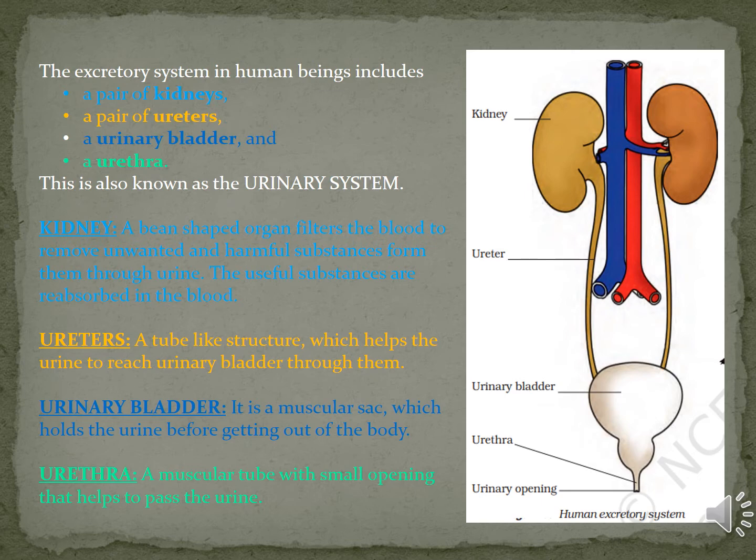Ureters: a tube-like structure which helps the urine to reach the urinary bladder. Urinary bladder: it is a muscular sac which holds the urine before it gets out of the body. Urethra: a muscular tube with a small opening that helps to pass the urine.